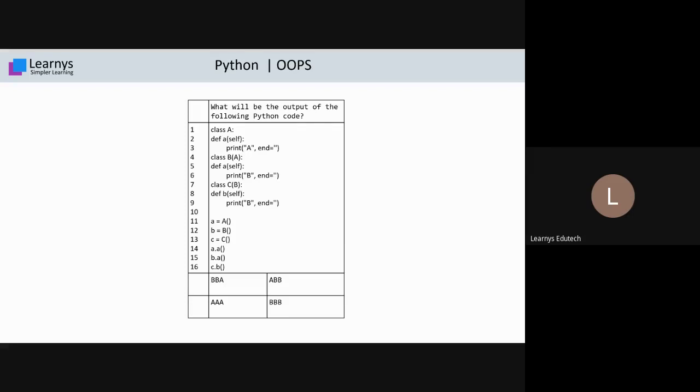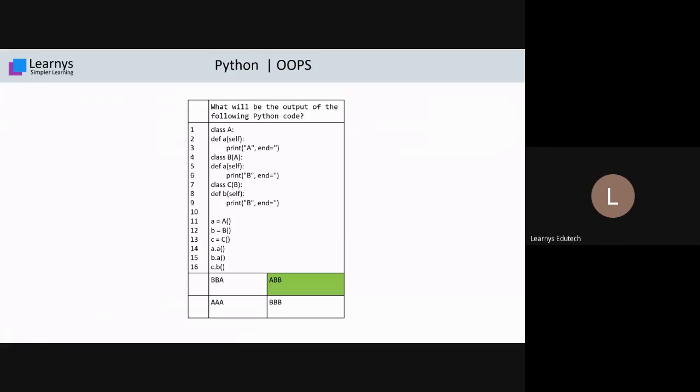I think we need to display the answer. Yes, sir, all students are saying B anonymously. Kindly display the answer, sir. So the answer is B. Very good, students. It's a beautiful response.